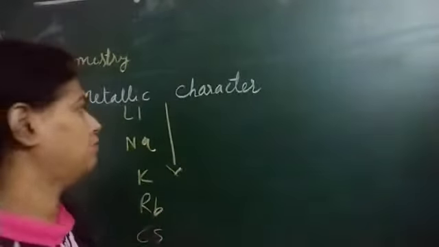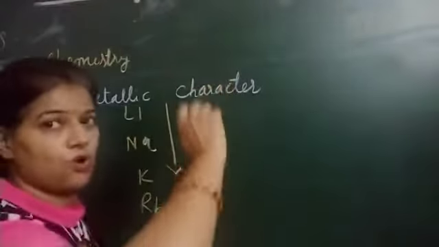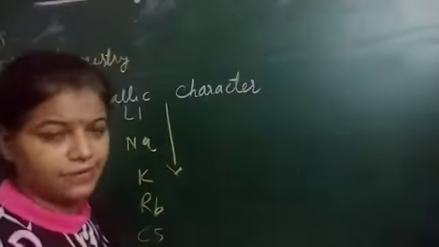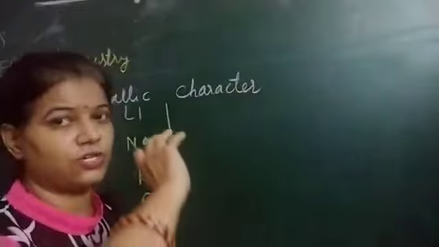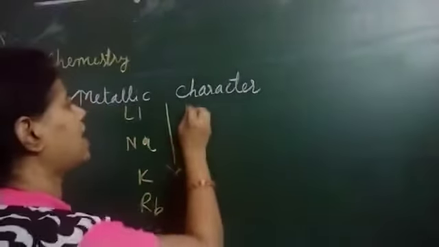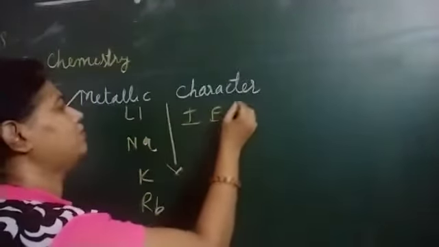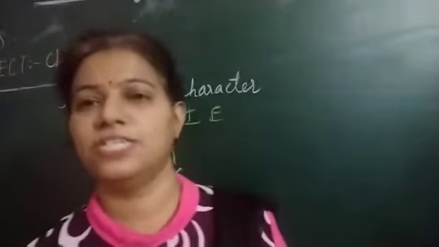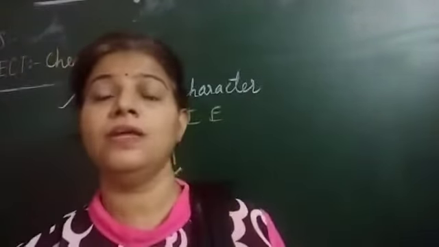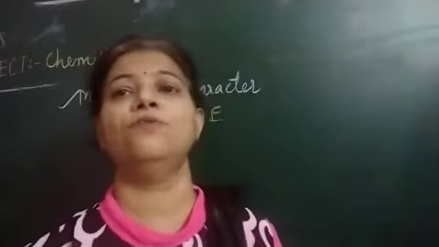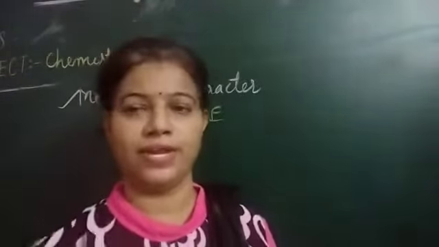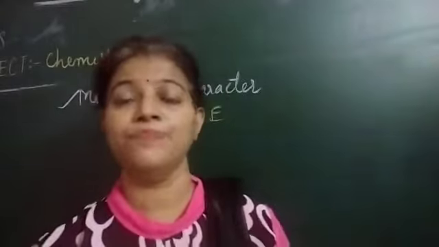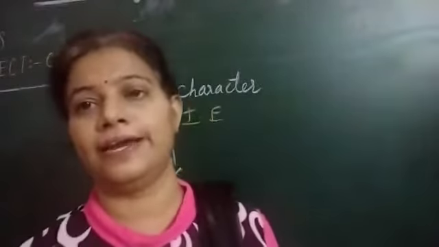What we found is that atomic size goes on increasing. That is why force of attraction goes on decreasing, and ionization energy value goes on decreasing. Now with a lower ionization energy value, the atom can easily lose its electron. If we supply very little energy to that atom, it will very easily lose its electron.